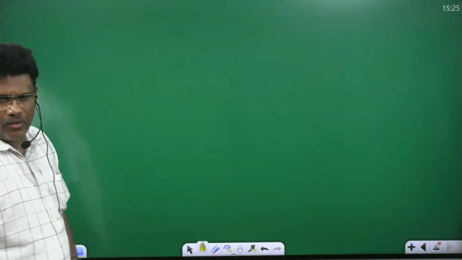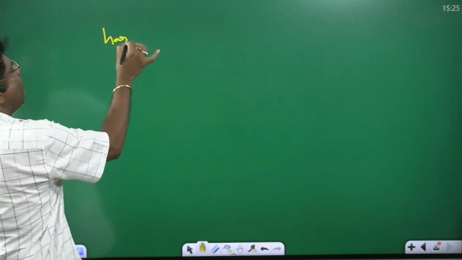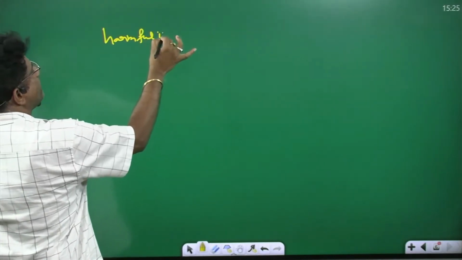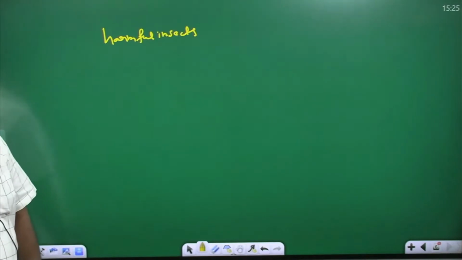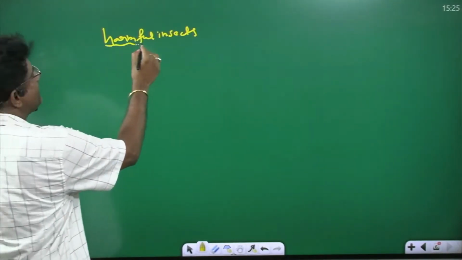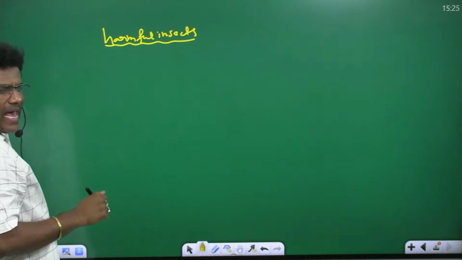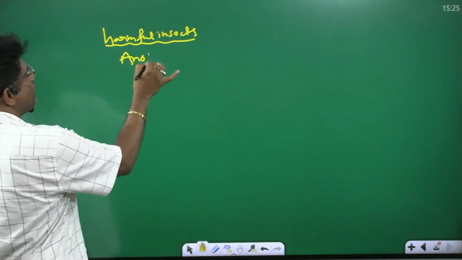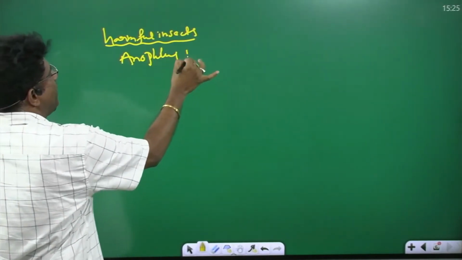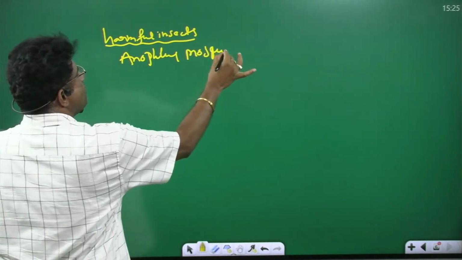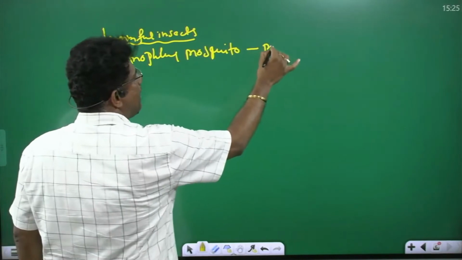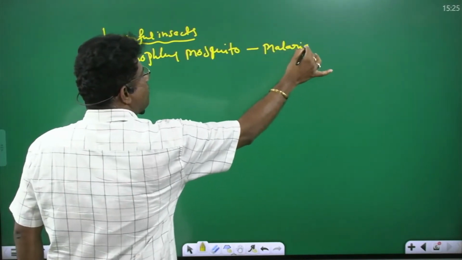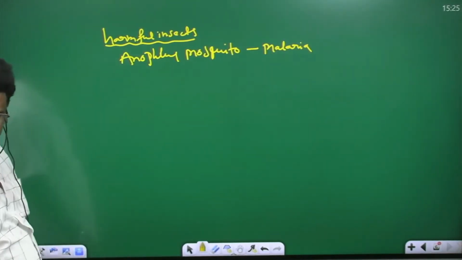Okay. Arthropoda examples. In Arthropoda, harmful insects are there. What are the harmful insects? You take the Anopheles mosquito. This mosquito spreads the malaria parasite, which causes malaria fever.